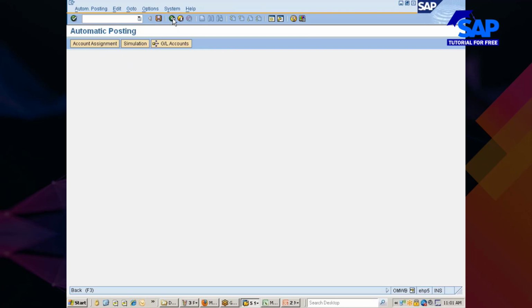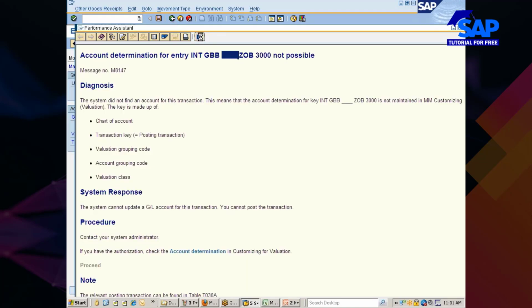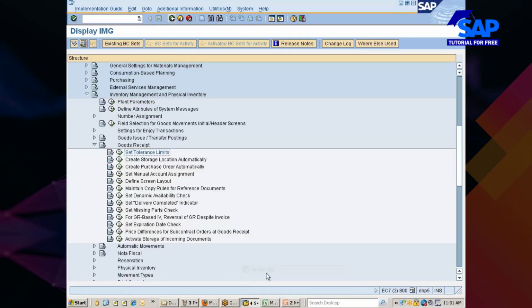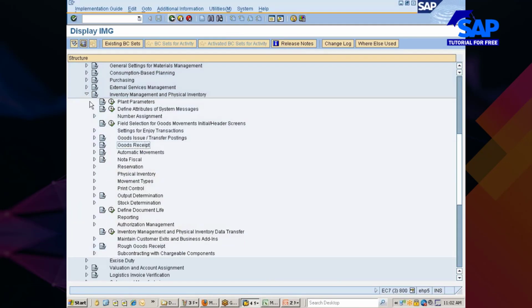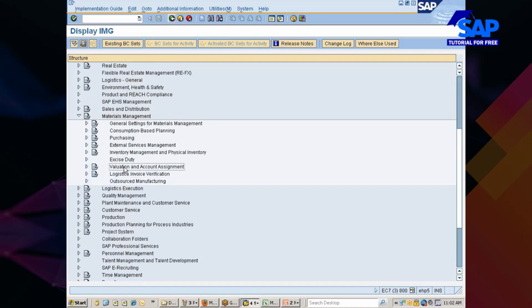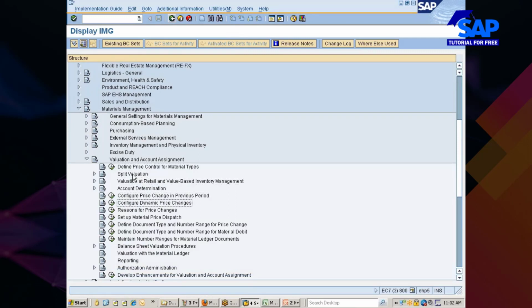Okay, I'll do one thing. I will quickly remove this error by going into configurations. I know exactly what is missing, so I'll go into valuation and account assignment. Why this is coming, I will tell you in MMFI integration.